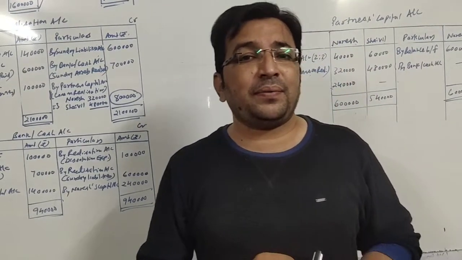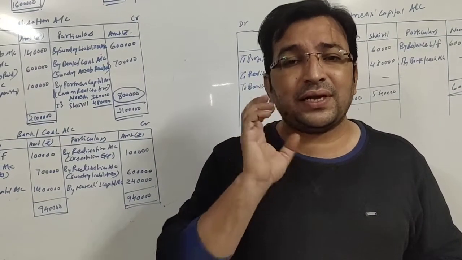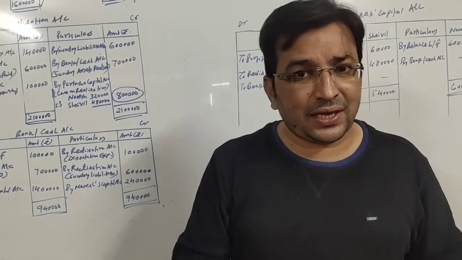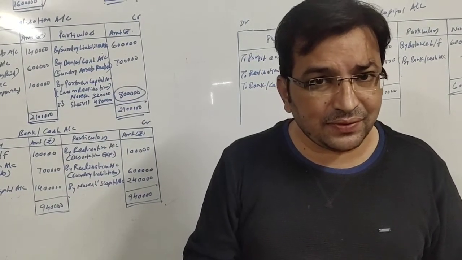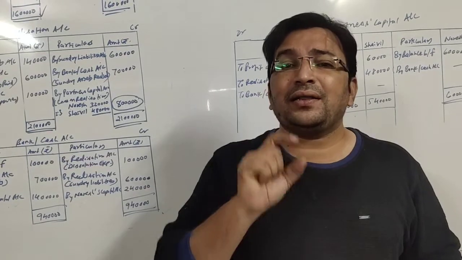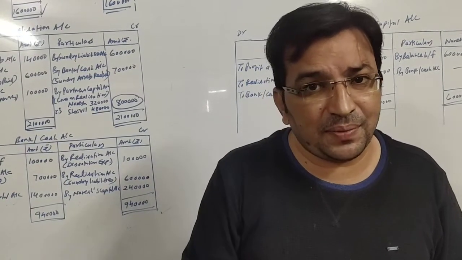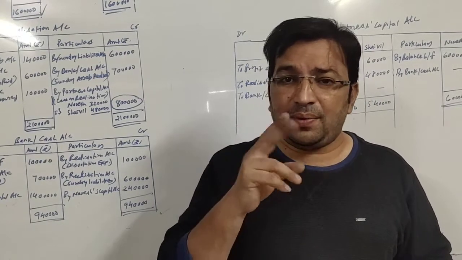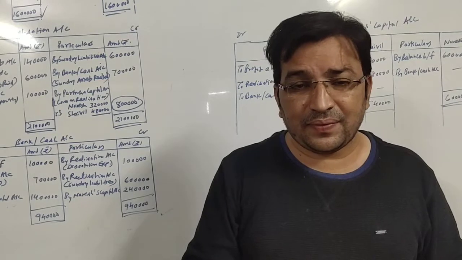Now the information given to us is there are two partners, Naresh and Seval. Their capitals are rupees 6 lakh and 4 lakh respectively. So we will be writing that at the liability side of the balance sheet. What else is given? The liability of the firm is 6 lakh, so that will also be written at the liability side. So on the capital and liability side, two items, capital and liability.